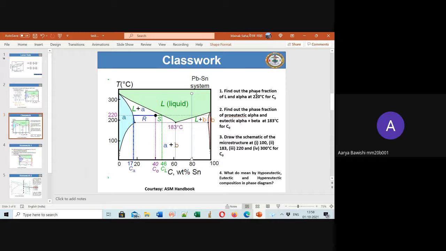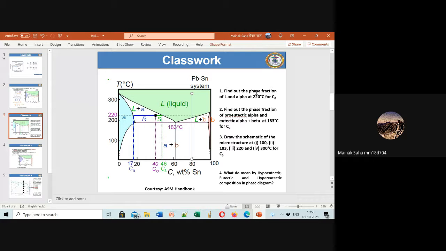And then L is 0.79 and alpha is 0.21. Okay, can you tell me the steps? How do you do it? Sir, (C_L minus C_0) upon (C_L minus C_alpha) is the phase fraction of alpha, and R upon (R plus S) is for liquid.